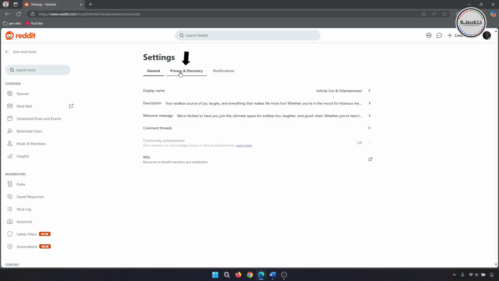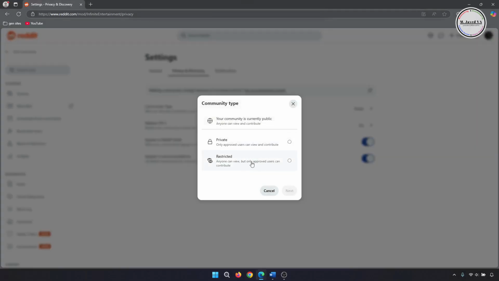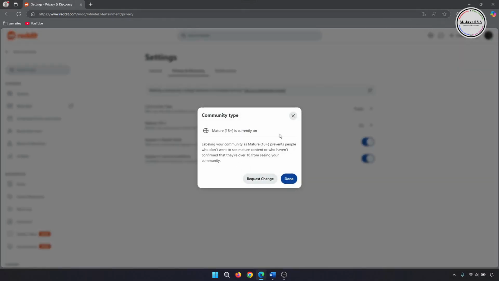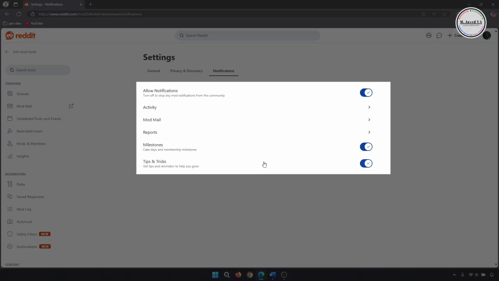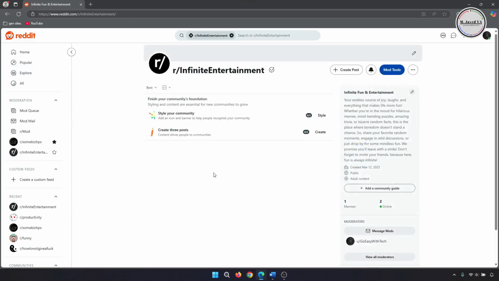And under the Privacy and Discovery tab, you can change the accessibility of the community, request to change the 18+ content setting if you turned it on, and if you don't want your subreddit to show up in the Reddit feed and recommendations, you can turn them off too. And under the Notifications tab, you can turn on or off all notifications or only the ones you want. And when you go back to your subreddit main page, here you can see the display name has been changed.